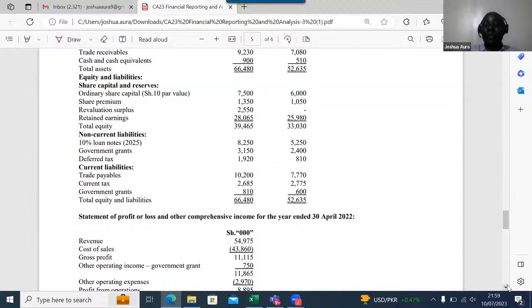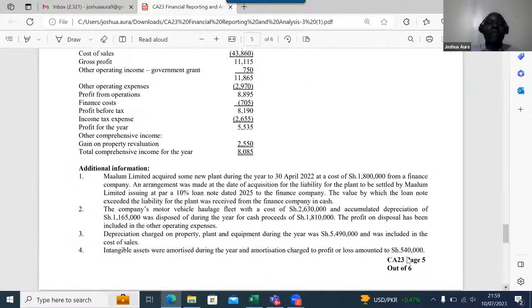We are told here that Maalumu Limited acquired some new plant during the year to 30th April at a cost of 1,800 from a finance company. An arrangement was made at the date of acquisition for the liability for the plant to be settled by Maalumu Limited issuing a par loan note. You don't even have to read all that. What you're supposed to know is that this 1,800 increased your 10% loan notes liability.